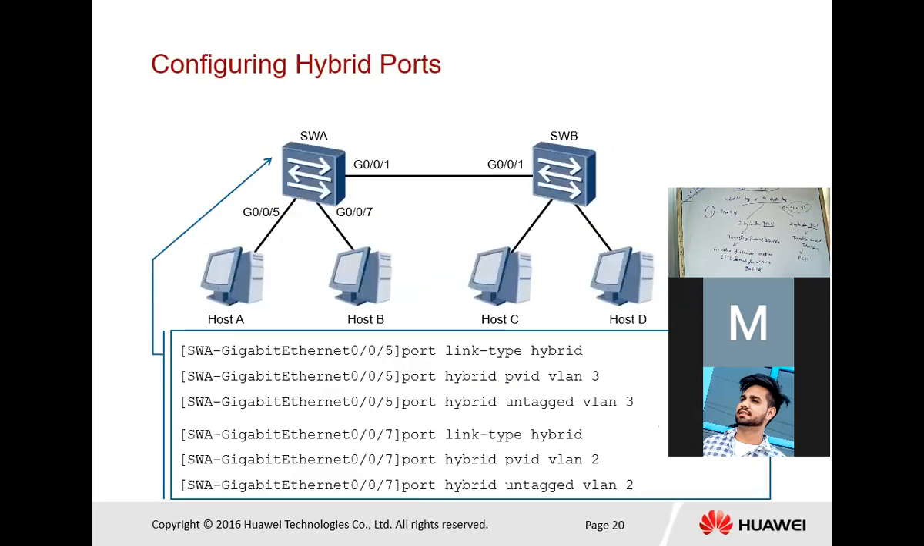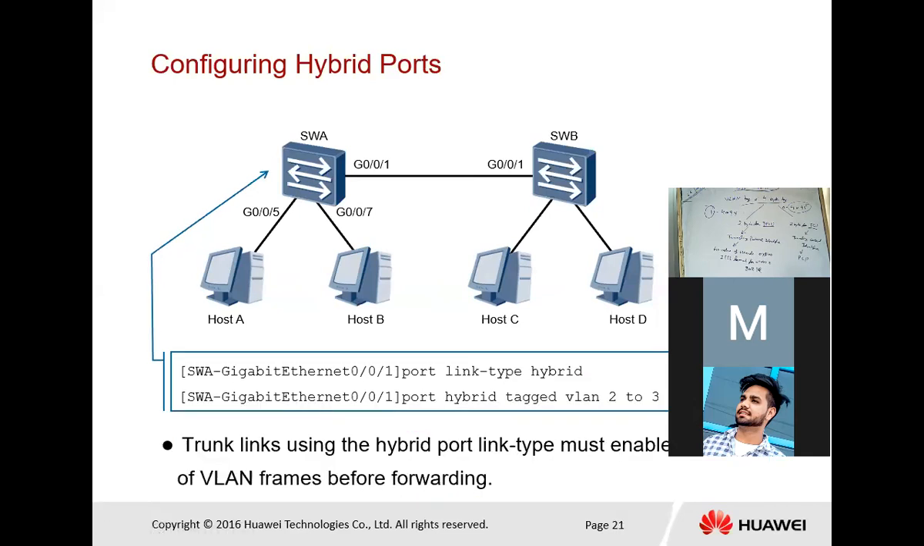So this is the configuration part of the hybrid port. Now configure hybrid port. The first command is the same for all the ports. If you want to create a hybrid port, then you must type port hybrid untagged VLAN 3. So next one is a configuration part of the hybrid port. Here you are doing tagged VLAN 2 and 3. Here you can see port hybrid tagged VLAN 2 and 3.